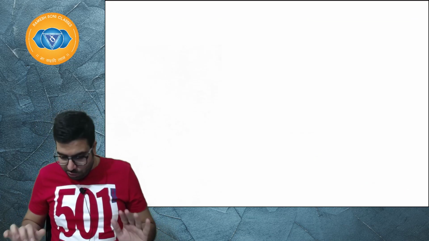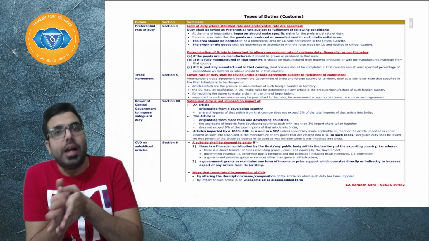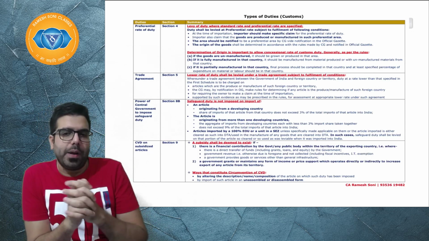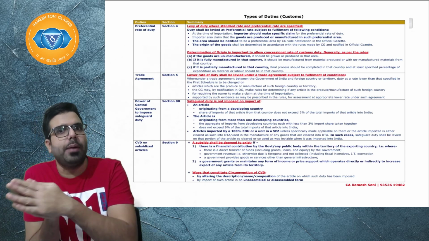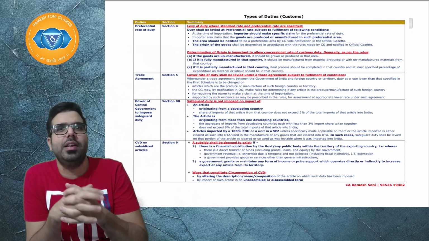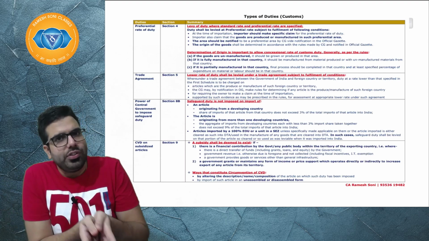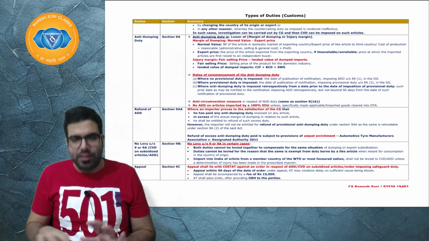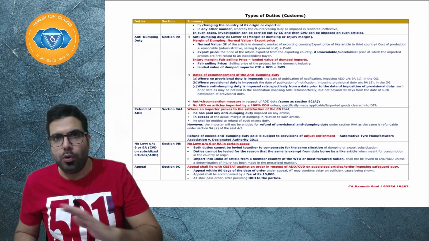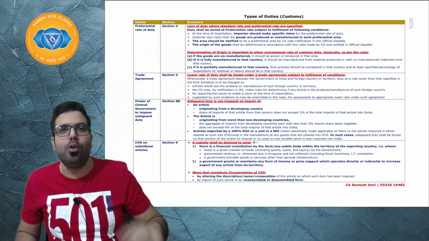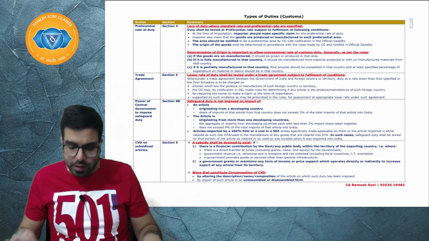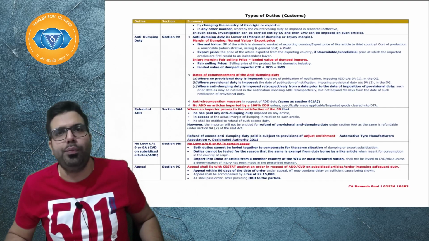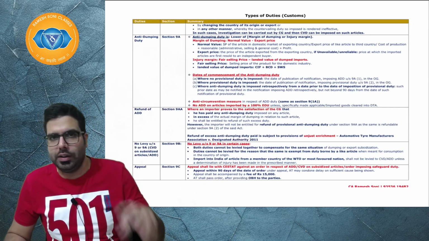Along with that, in this lockdown period, I have prepared a 2-page summary of your types of duties chapter. Whatever questions have been asked previously in the exam, and whatever questions are there in the Q&A book, I have tried to compress and put under this 2-page summary. People who have my chart book also do not have these 2 pages, because I have just prepared them during this lockdown period, so that before you go for your exam, you just read those 2 pages and it will be helpful if any question comes from this chapter. Right everyone?